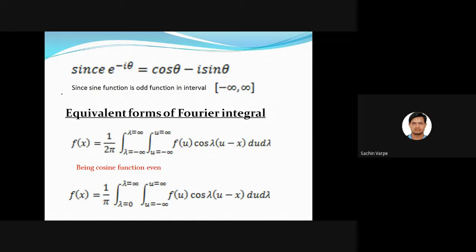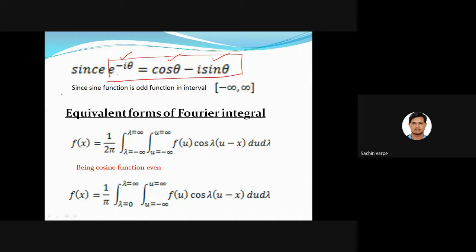Let's see here. By Euler's formula, e to the power minus i theta is equal to cos theta minus i sin theta. Just like in the Fourier series representation, where we have seen half range Fourier sine series and half range Fourier cosine series, here we also have the Fourier sine and cosine transforms and integrals. With the help of Euler's formula, we can get those.